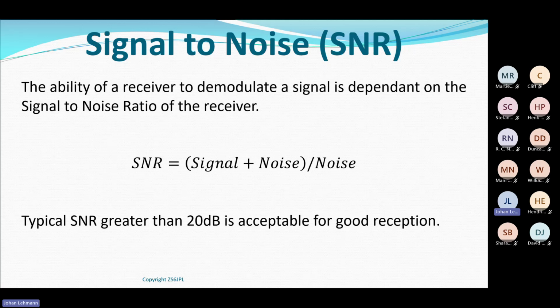The norm is to have a signal to noise ratio greater than 20 dBs if you want good signal reception. It doesn't mean if it's below 20 dBs you won't hear it. You will still hear it, but it could be noisy. It could be difficult to distinguish what is being said. So the norm is 20 dBs as an acceptable level for good signal reception. So if they ask you for signal to noise ratio, it's basically signal plus noise divided by the noise.